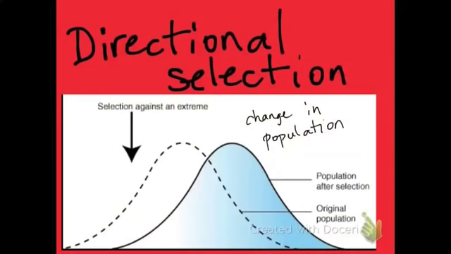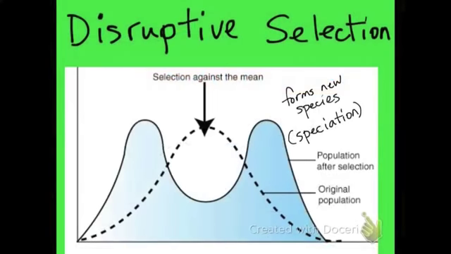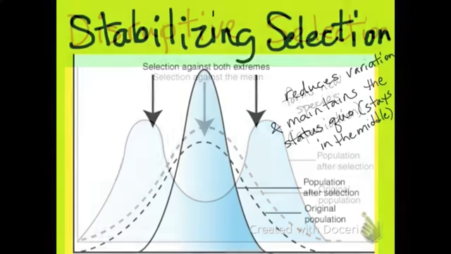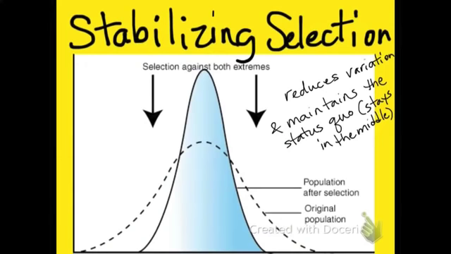Directional selection is a type of natural selection where there is a change in population. Disruptive selection is a type of natural selection that forms new species. This is called speciation. Stabilizing selection is a type of natural selection that reduces variation in species and maintains the status quo, or in this diagram, it stays in the middle.